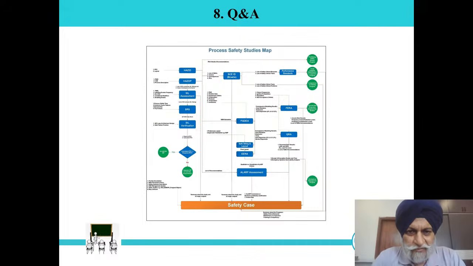Question number 8. So these are a few tools you can see on the screen. Risk assessment normally starts with the hazard, then HAZOP, SIL, SRS. SRS is related to specification. So you can see from this diagram what minimum documents are required. Then we have the safety critical element, performance standards, FERA, QRA, ERA, ALARP. All these are the minimum safety case, but maybe you can say we have 25, 30 different tools depending upon the requirements.